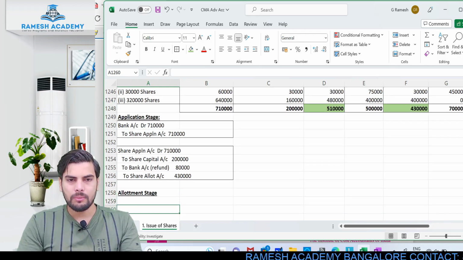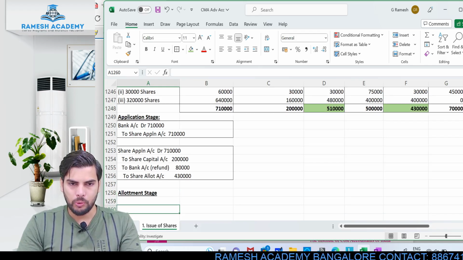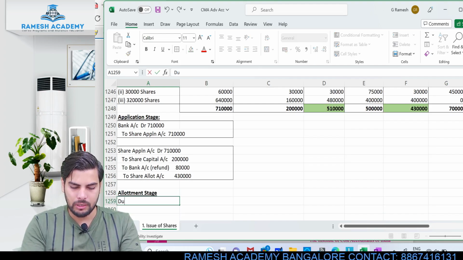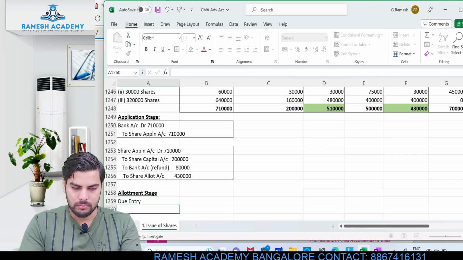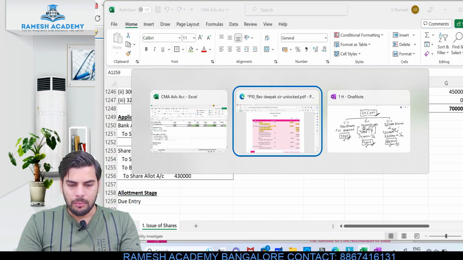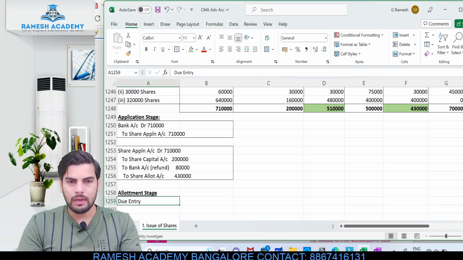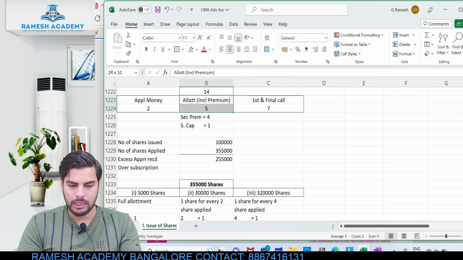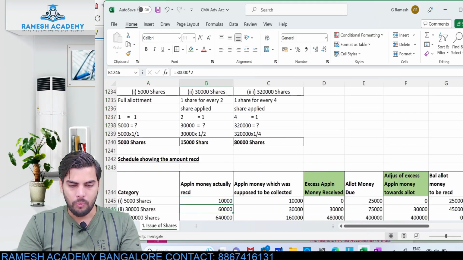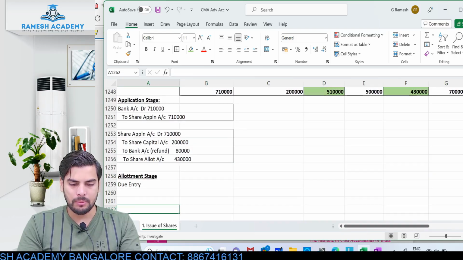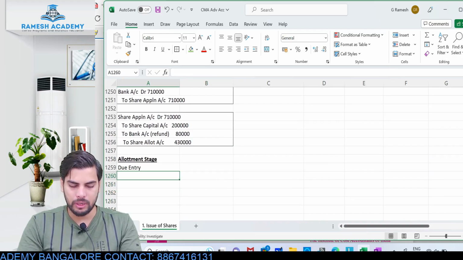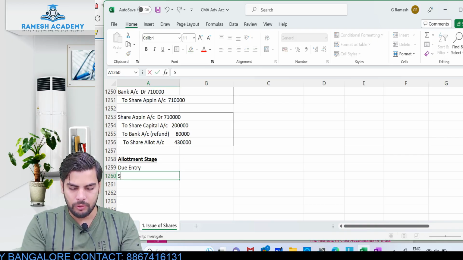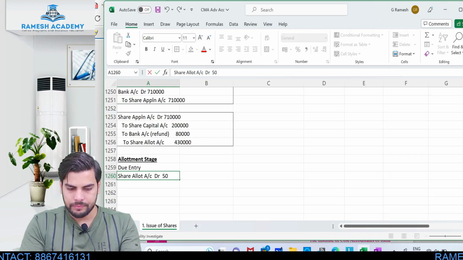So when it comes to the allotment stage, we need to pass the due entry first and then the receipt entry. Let us pass the due entry first. Here the amount is due from how many shareholders? 1 lakh shareholders. How much is due at allotment? Allotment money was 5 rupees including premium. Wherever you give effect for share capital, you need to give effect to securities premium also. So the entry would be: share allotment account debit 5 lakh.